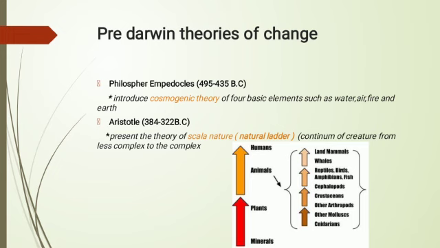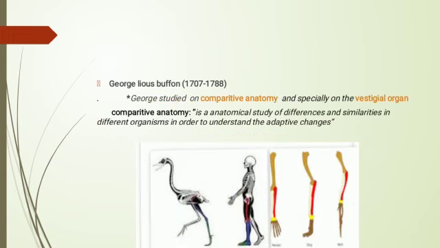Next, George Louis Buffon did a great study on comparative anatomy, especially on the vestigial organs. Before going to comparative anatomy, we first discuss the vestigial organ. Vestigial organs are the organs, tissues or cells in the body which are no more functional the way they were in their ancestral form.